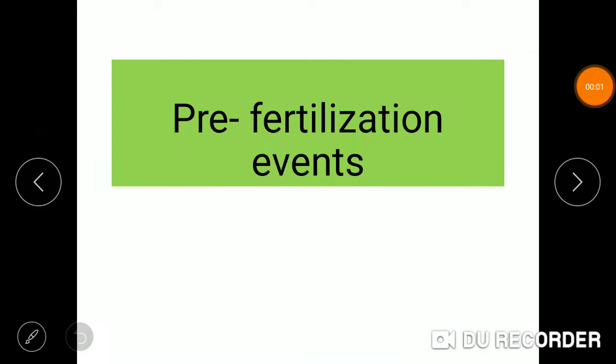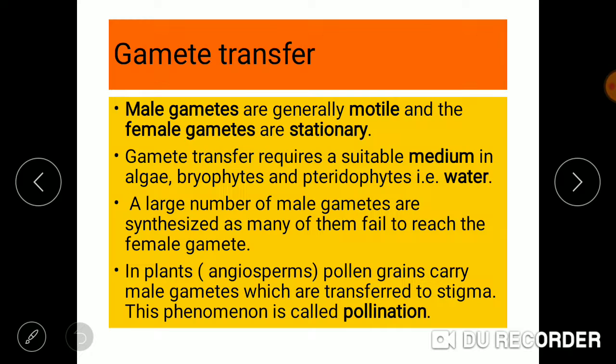Hello students, in today's class we'll be continuing the pre-fertilization events. We already studied gametogenesis, how gamete formation takes place. Now we'll move on to gamete transfer.